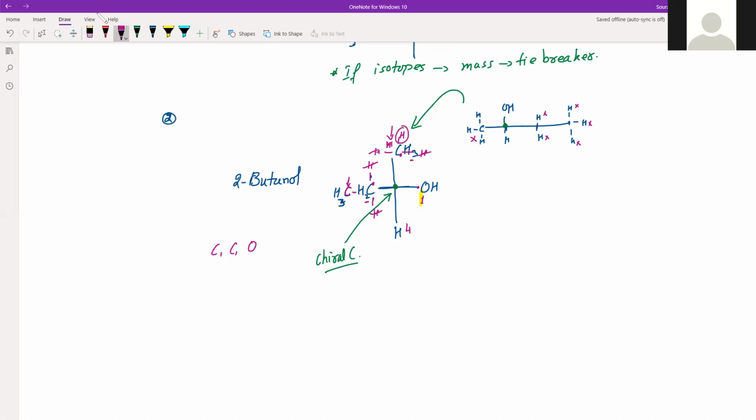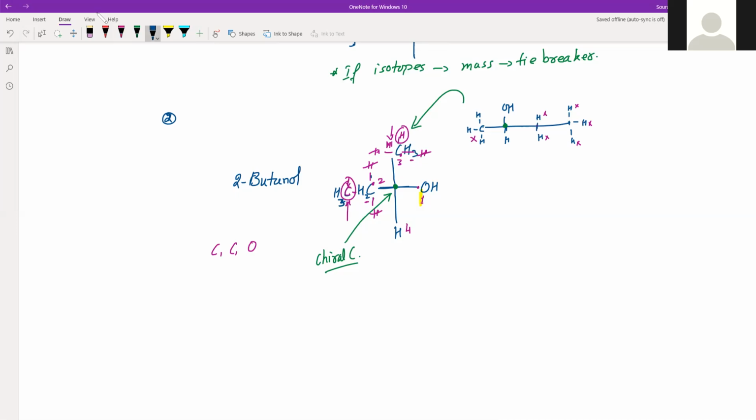Now this H and this C will be competing. Obviously carbon has the higher atomic number, so that carbon will have the higher rank. We have already given rank 1 and 4. The remaining ranks are 2 and 3, so 2 comes here and 3 comes here, right?